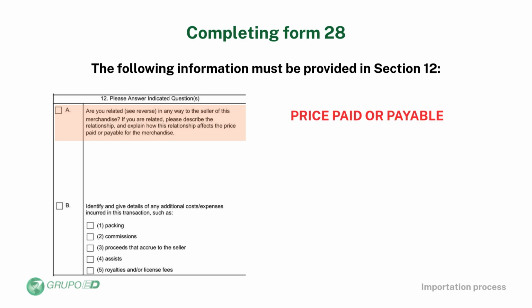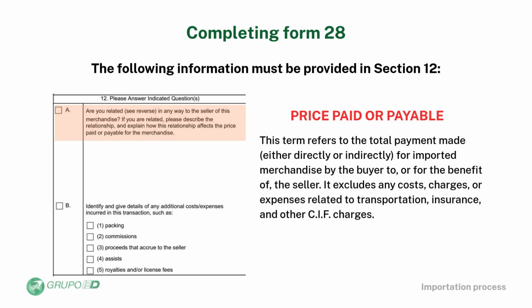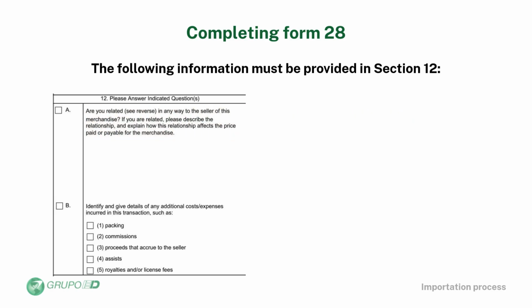Additionally, you must explain how this relationship influences the price paid or payable for the merchandise. This term refers to the total payment made, either directly or indirectly, for imported merchandise by the buyer to, or for the benefit of, the seller. It excludes any costs, charges, or expenses related to transportation, insurance, and other CIF charges.